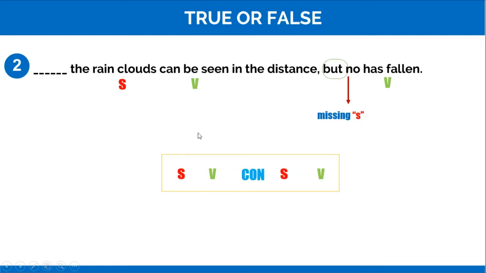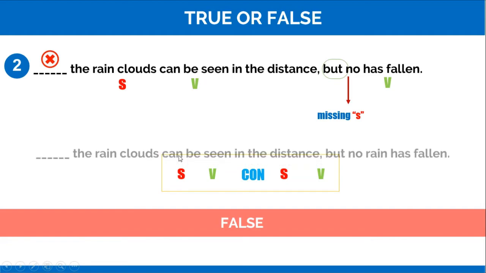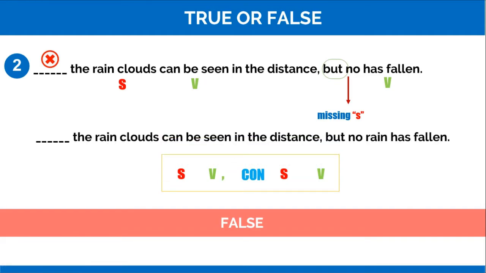It means that this sentence is incorrect, or false. So the correct one is: the rain clouds can be seen in the distance, but no rain has fallen.